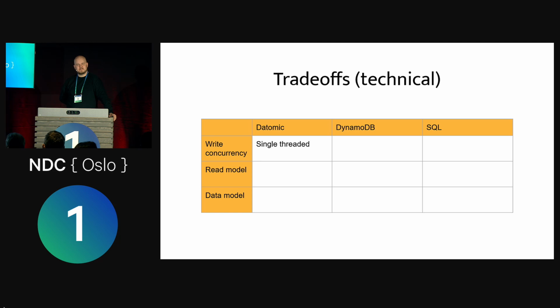So it's single-threaded. That's a pretty clear trade-off, right? So when you choose your database, this is a trade-off you should definitely be aware of. And this trade-off is so crazy that this is where most people stop looking into Datomic, right? Because they see that it is single-threaded, so that probably makes it a pointless database. I can go into some detail here, but I'm going to skip that. I'm not going to bore you with Datomic stuff now. I like to talk about Datomic.